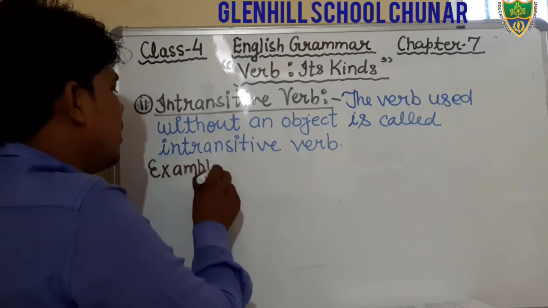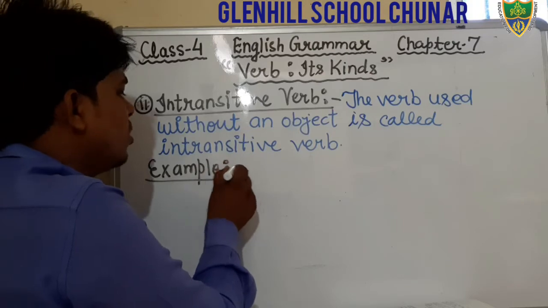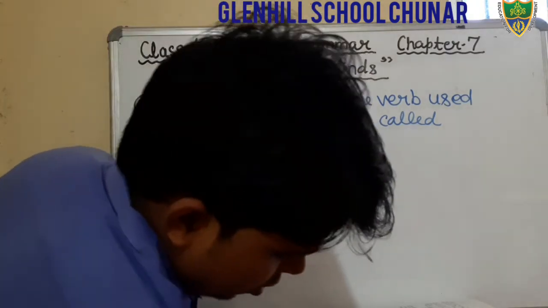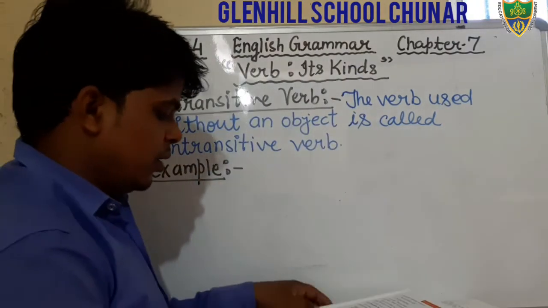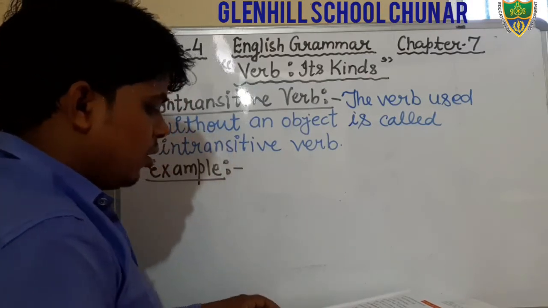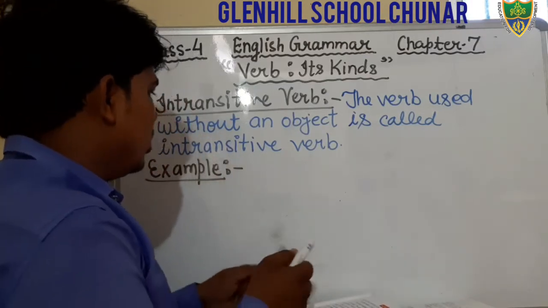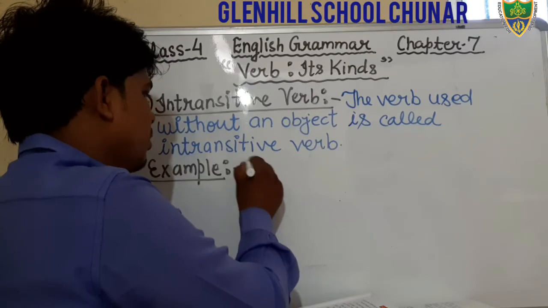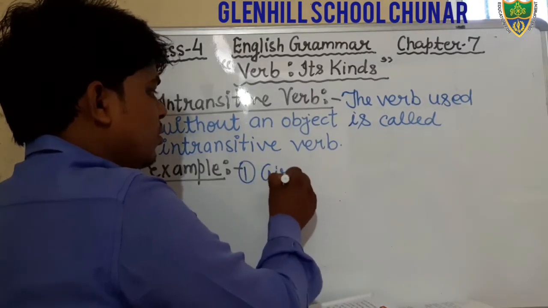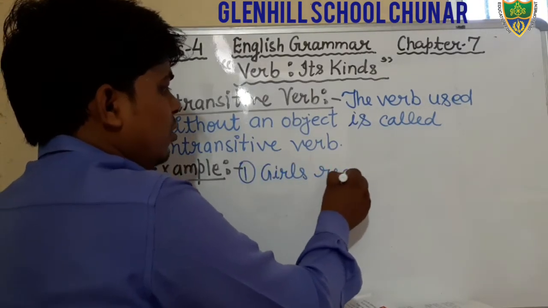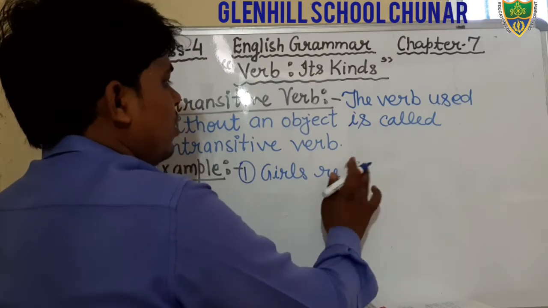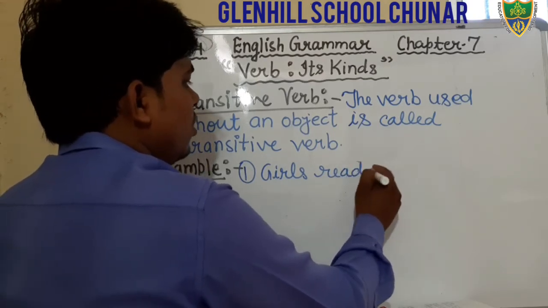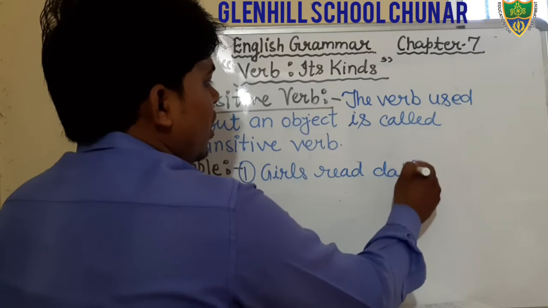There are so many examples already given in your book. Girls read daily. Just see, girls read, R-E-A-D, daily, D-A-I-L-Y.